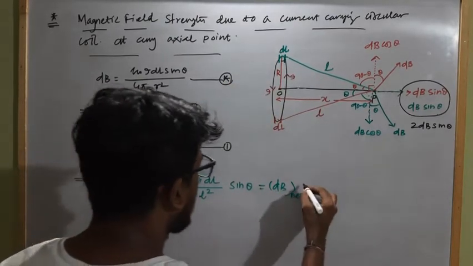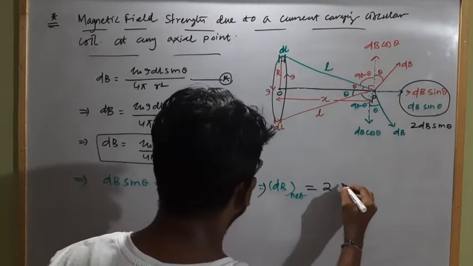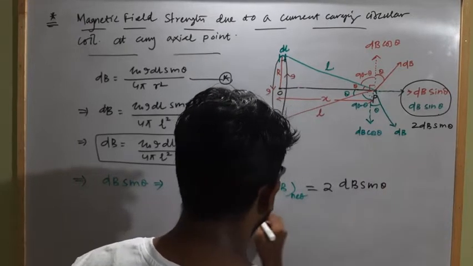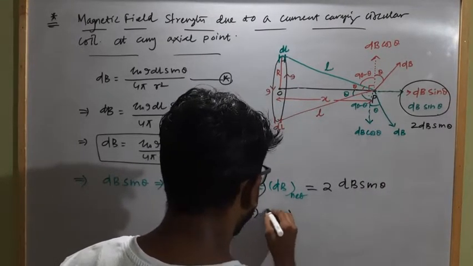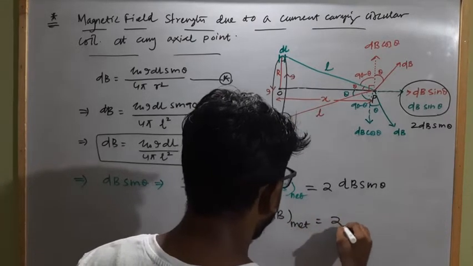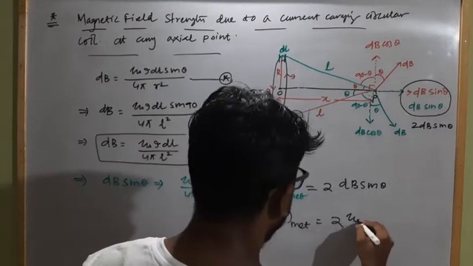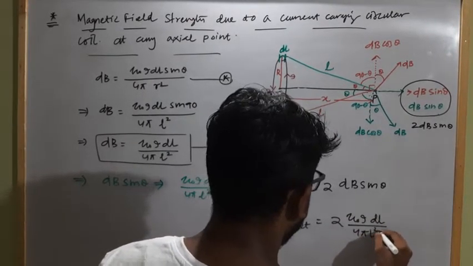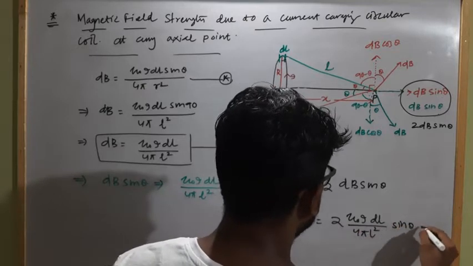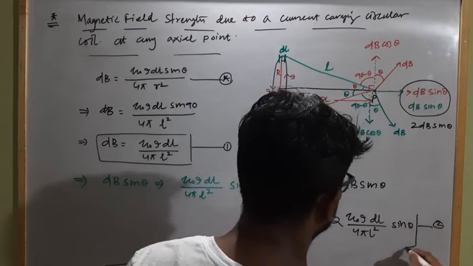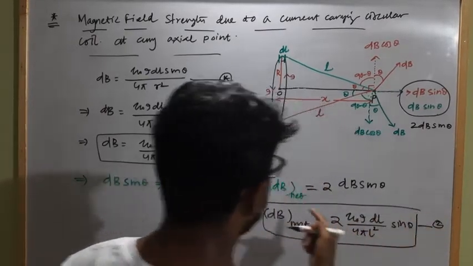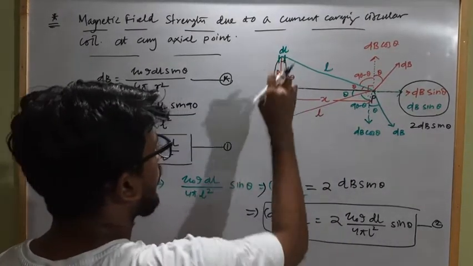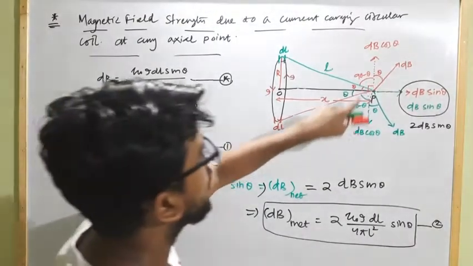So what will be the dB net? dB net will be 2 into dB sin theta. This can be written as dB net equal to 2 into dB, which will be mu naught I dl divided by 4 pi L square, into sin theta. Let it be equation 2. So this is the net magnetic field strength due to the current carrying elements which are diametrically opposite to each other, and their vertical components will cancel each other.